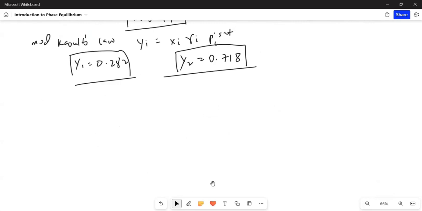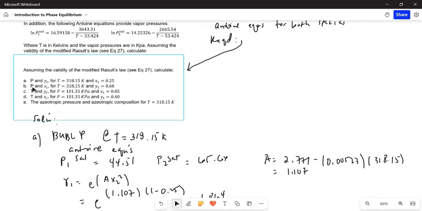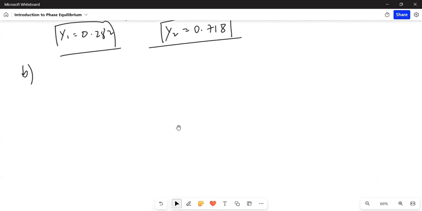So the next thing is letter B. We're looking for pressure and x, given temperature and y. And what is this? x is liquid, so that's dew point pressure. So this is a dew P calculation. Dew P, not bubble P.